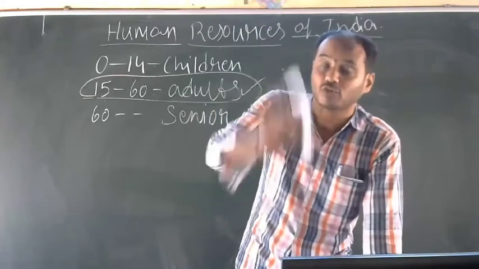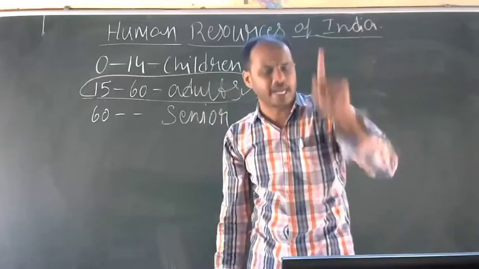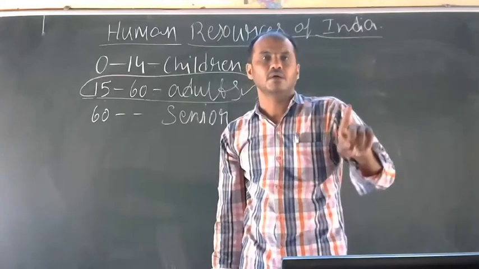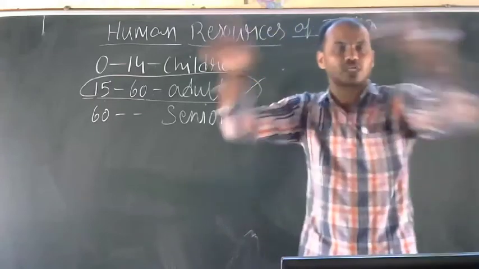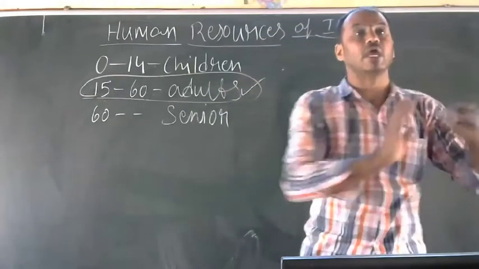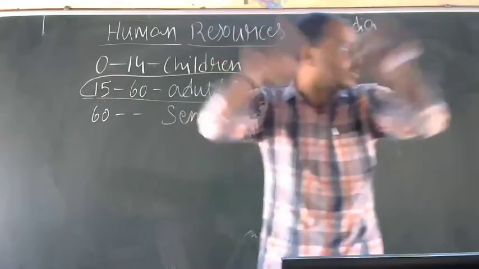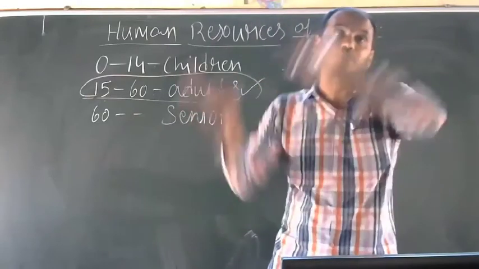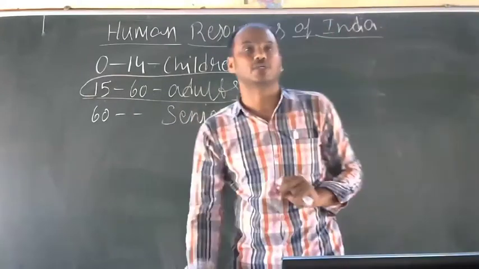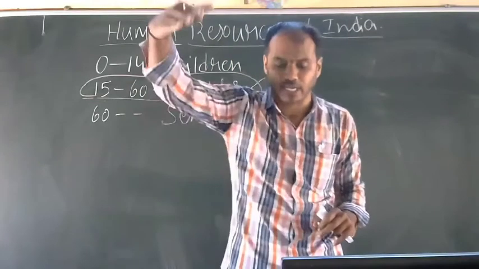So the rate of growth of population has been higher. Why is the rate of growth of population higher? I'll say later. The population growth rate is 1.8% per annum. Every year, a population equivalent to Australia's population is added to India's population. It means the growth rate is high.